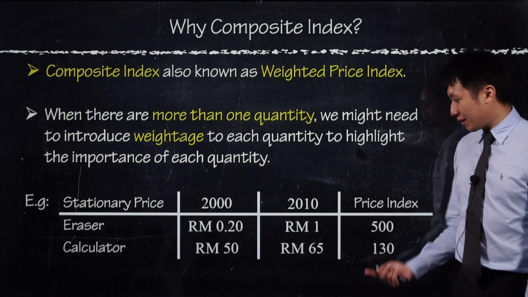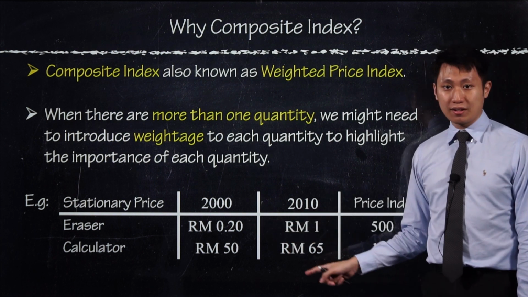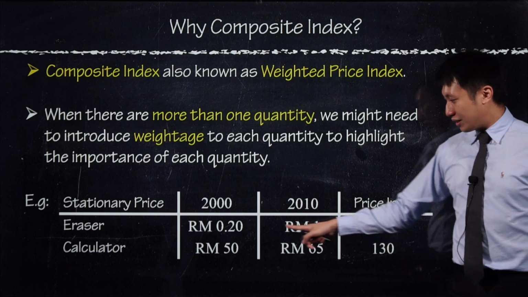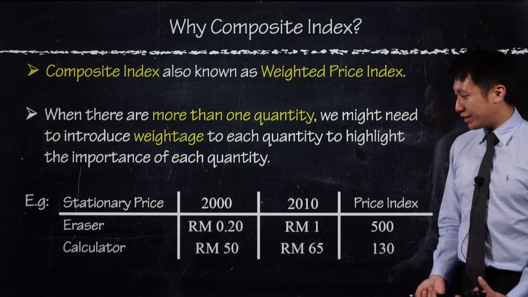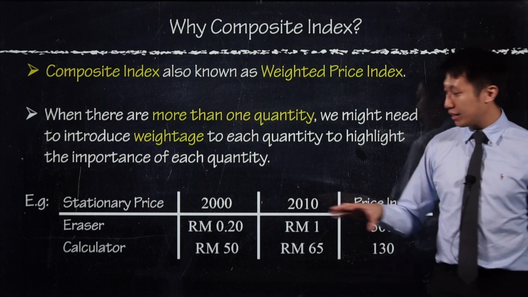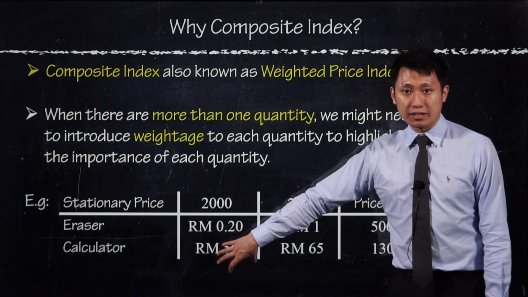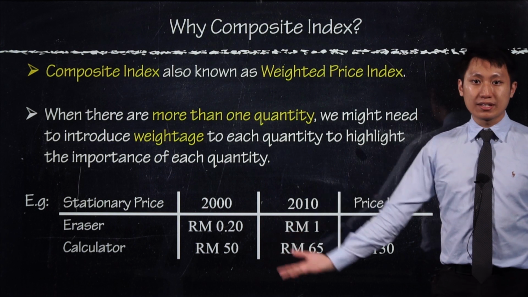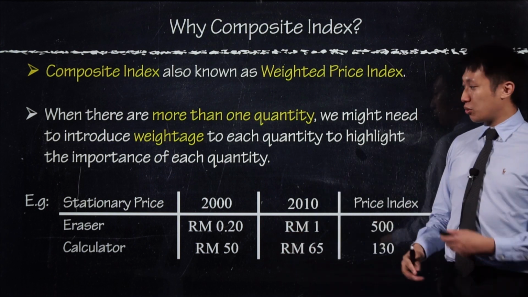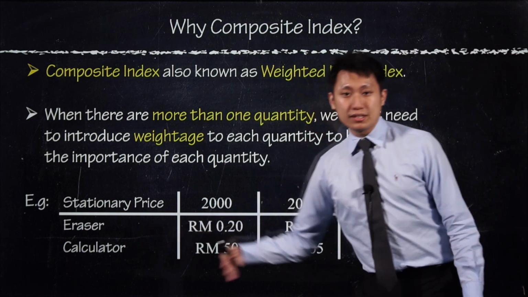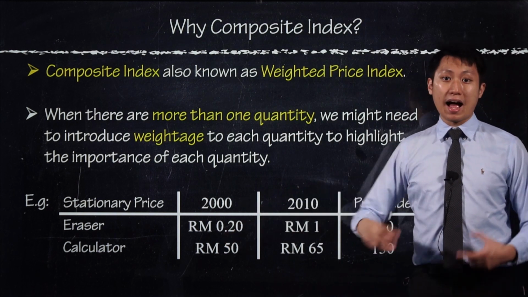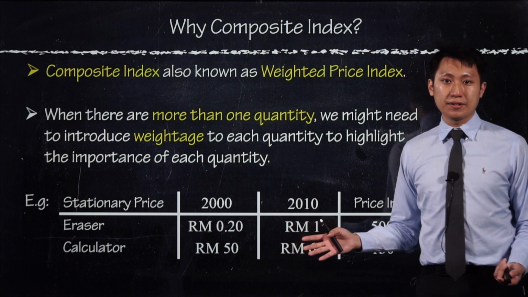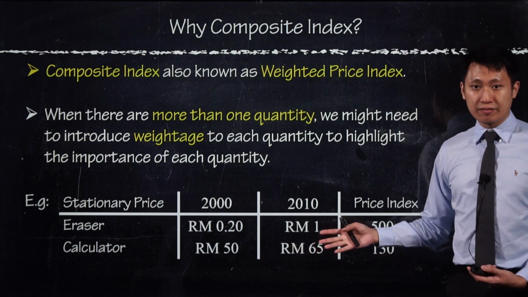It looks like the eraser increased a lot, but the price of the calculator is actually more significant. So maybe for this case you would allocate higher weightage to the calculator than the eraser, to signify the importance of the calculator, to highlight the importance of the higher price value stuff. So that's the idea of this whole thing.